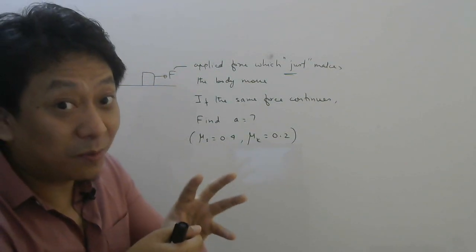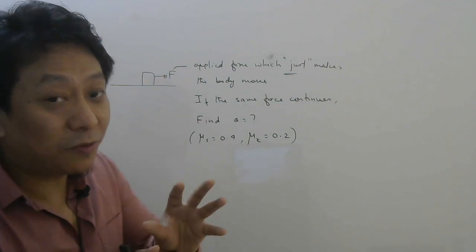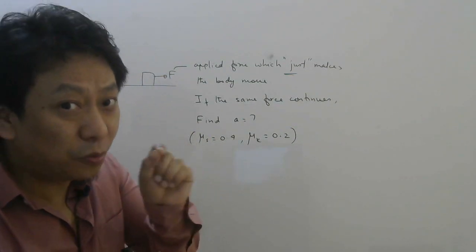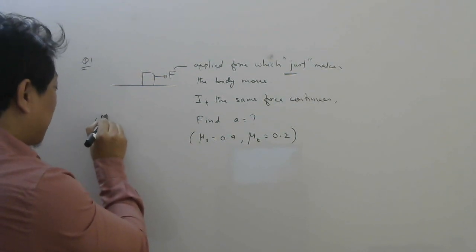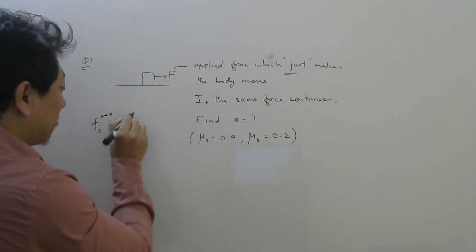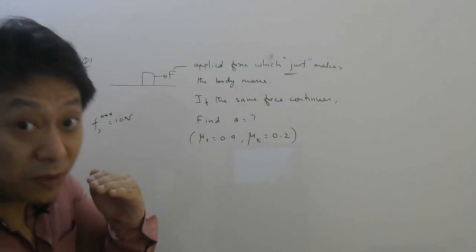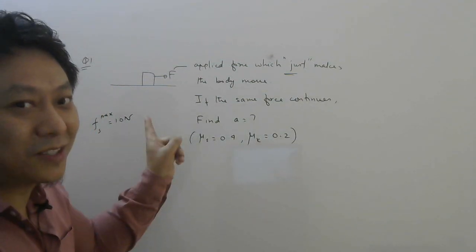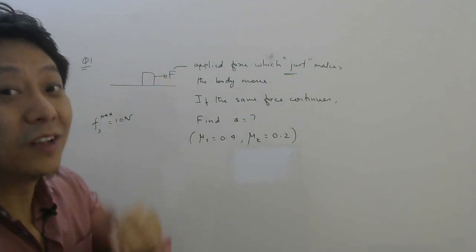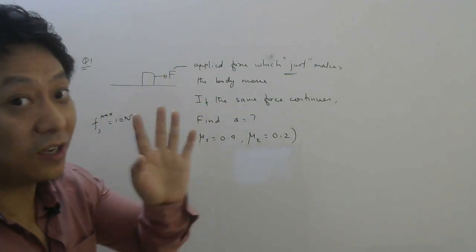It will try to keep the body at rest. When static friction reaches maximum value, up to that point the body will still be at rest. So imagine your maximum value of static friction is 10 Newton. What does it mean? It means static friction can go up to 10 Newton. This doesn't mean static friction acting right now is 10 Newton. No. It means up to 10 Newton it can increase.